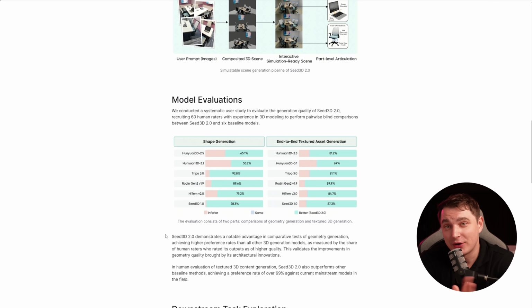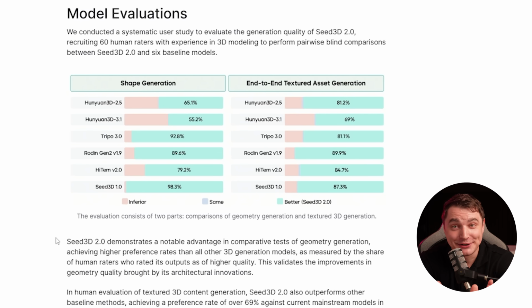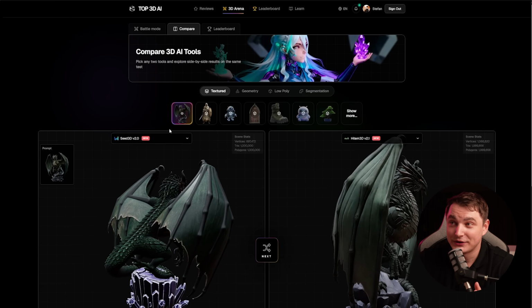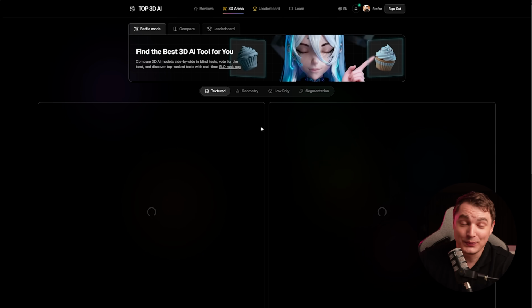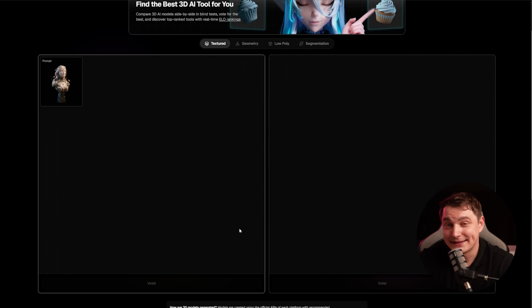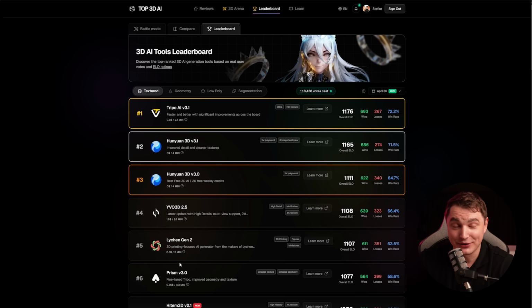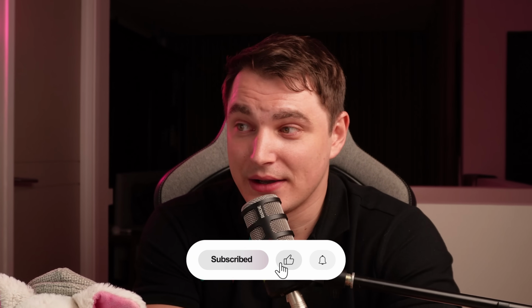So what will be our impression about it? I would say it's interesting, good to have another SOTA model. But I would kindly disagree with these 60 human 3D modelers who gave this estimation. I rather trust you guys if you go to Top 3D AI battle mode and test it by yourself in blind arena mode. And if we see Seed somewhere in top 3, then we're gonna talk about it. Another thing is that it's only available by API, really, and there is no impact on open source models and stuff, at least right now.